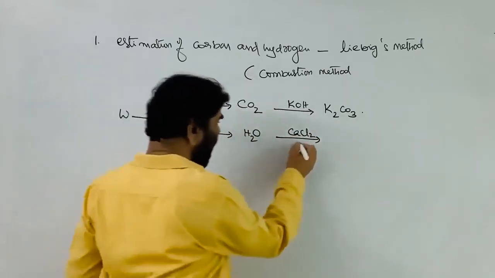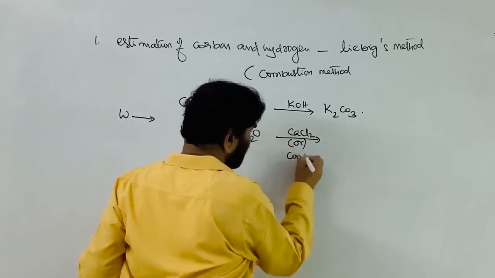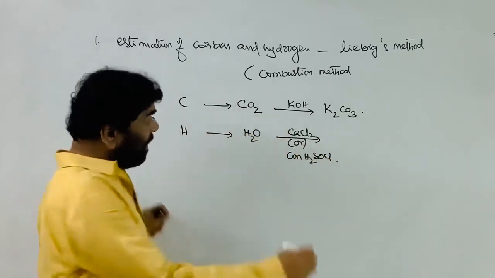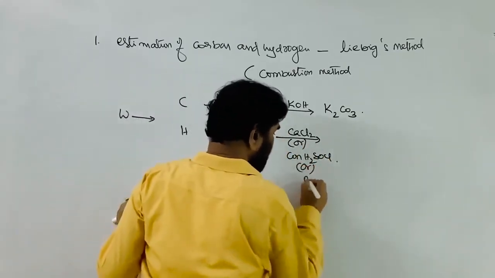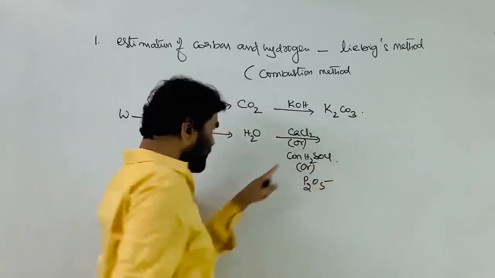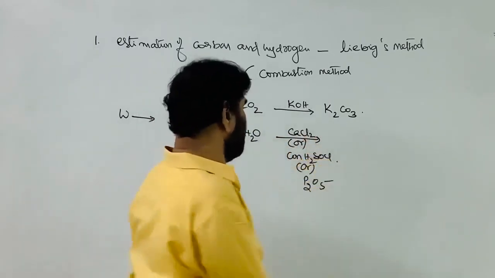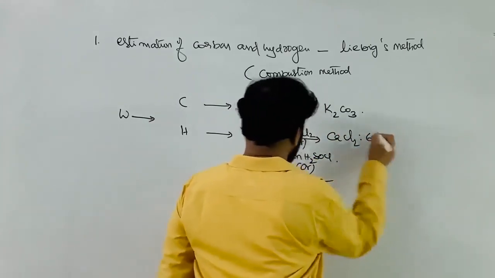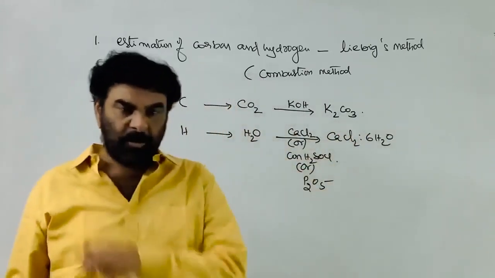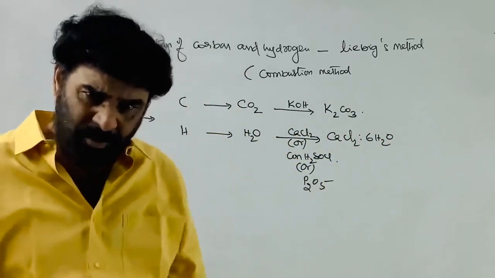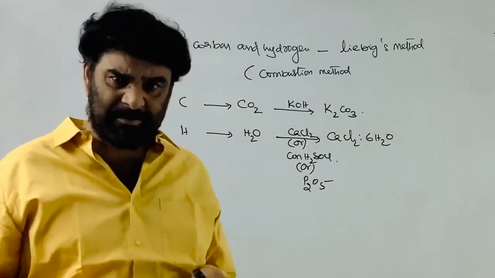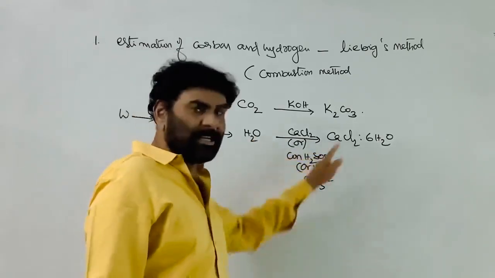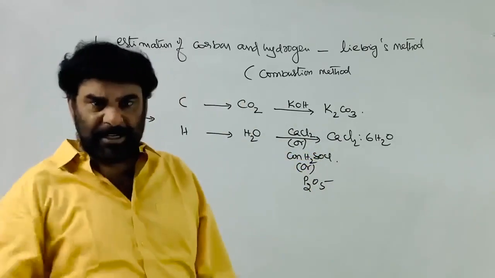Calcium chloride or concentrated H2SO4 absorbs the water, or we can use P2O5, phosphorus pentoxide, also. Anhydrous becomes hydrated. To eliminate moisture from any system, calcium chloride has the ability to absorb it.